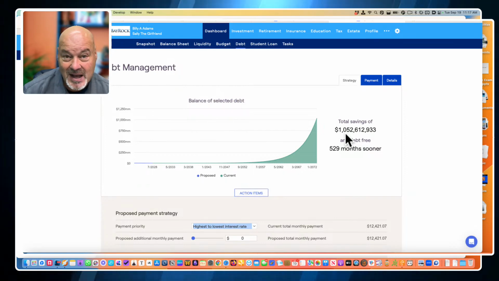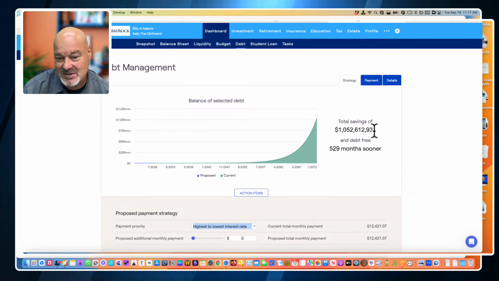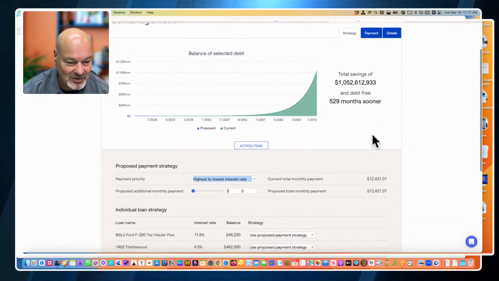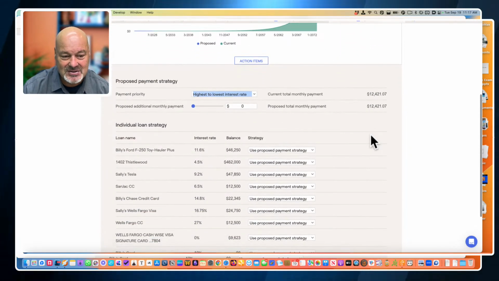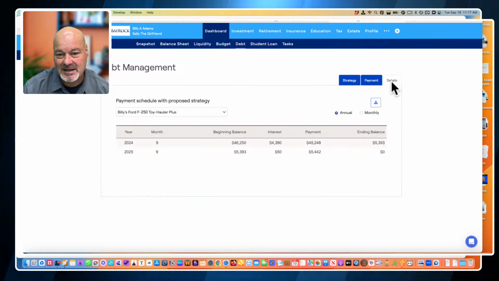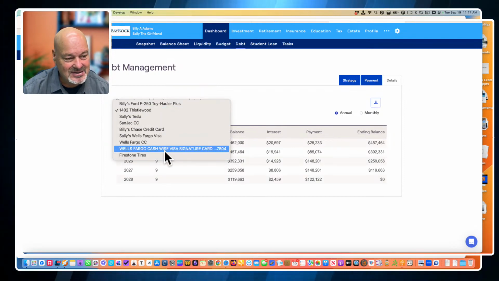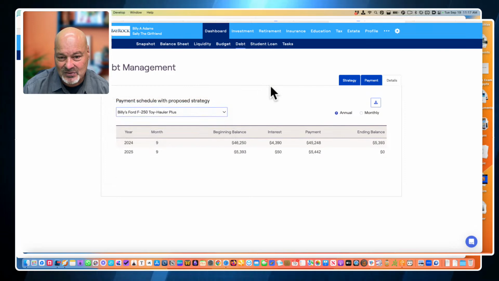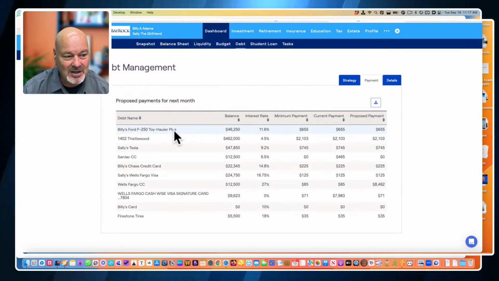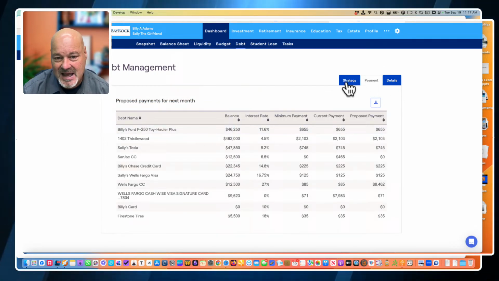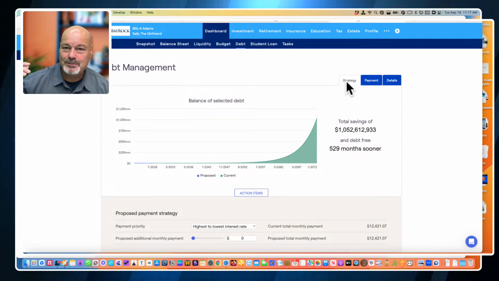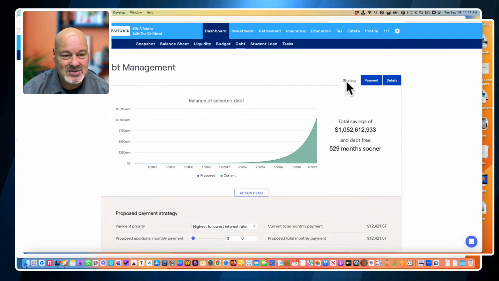The reason I have it set up this way in Billy's plan is because I want to highlight this for you. If you see that you have $1 billion in savings, something's not right in your plan. And there's clearly something not right in Billy's plan. So we can go to details and look at each one of these things and play around. I'll do that a little bit next week. And you can look at payments. So these three tabs here are just a sneak peek of next week's assignment.